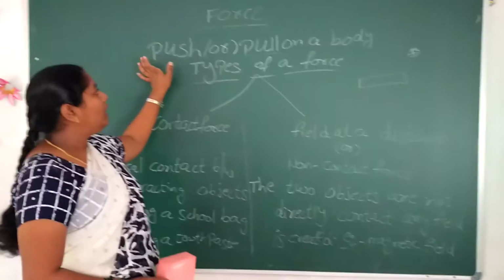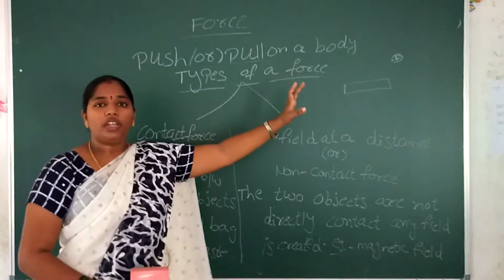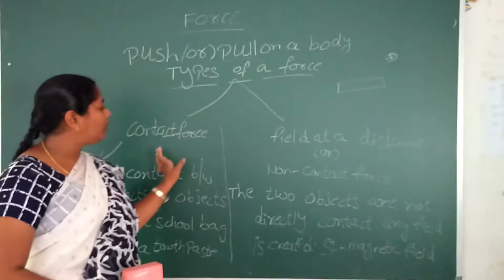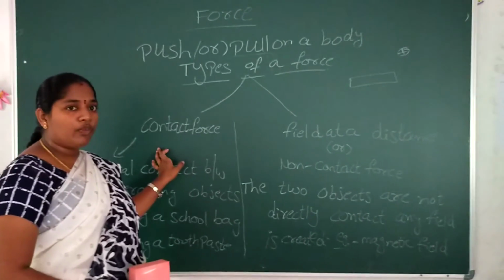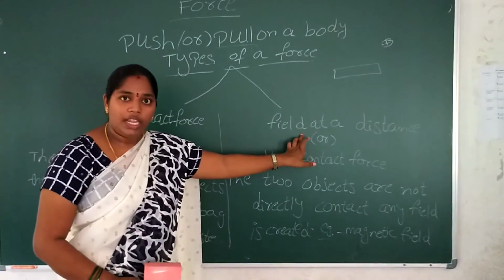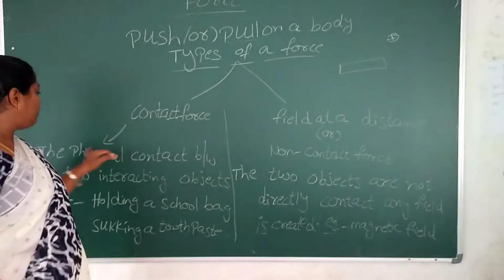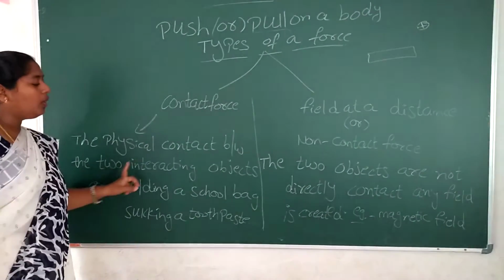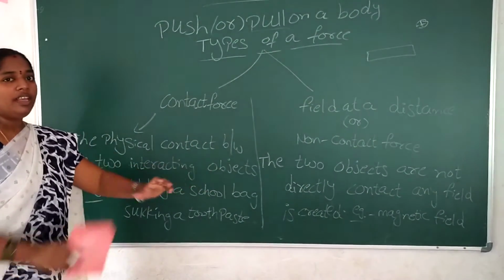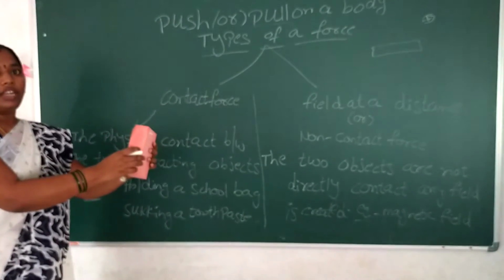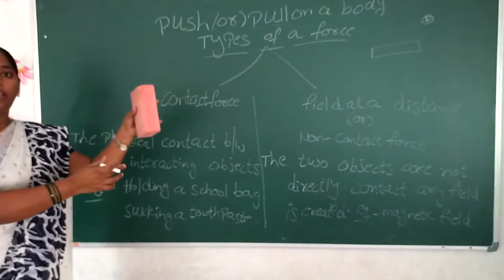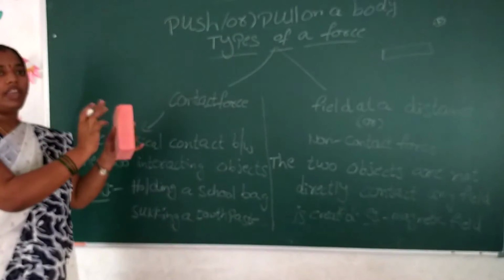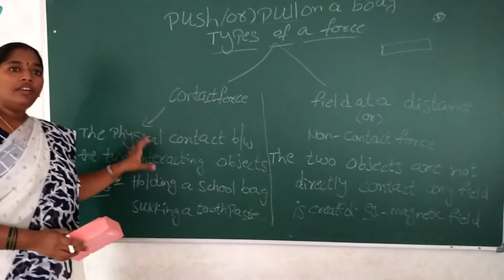Okay, what is force? A push or pull on a body is called a force. Types of force: there are two types. One is contact force and another one is field at a distance. What is contact force? The physical contact between the two interacting objects. That means both are in contact, like our fingers on the duster. That is called the contact force.